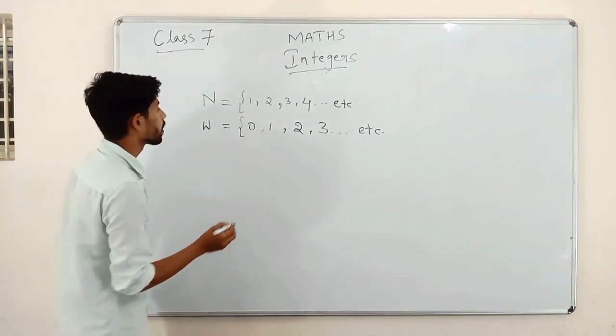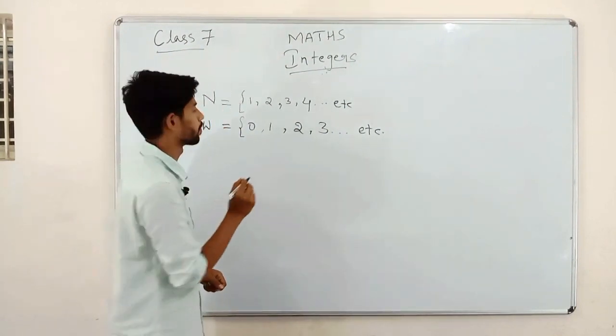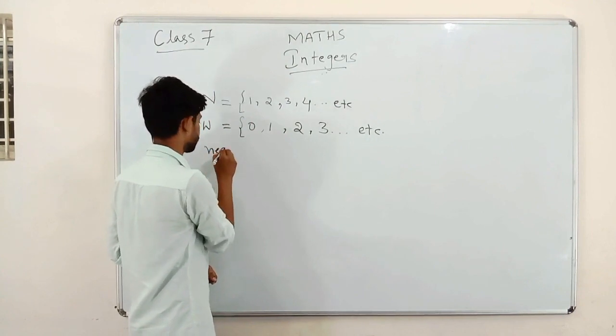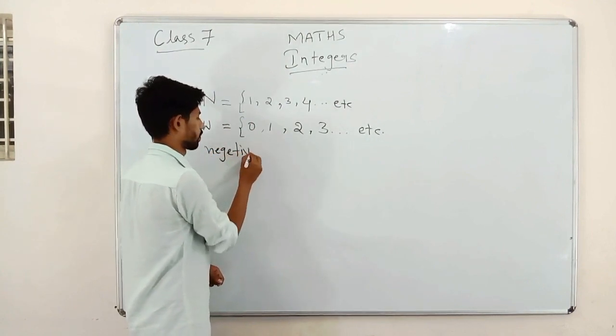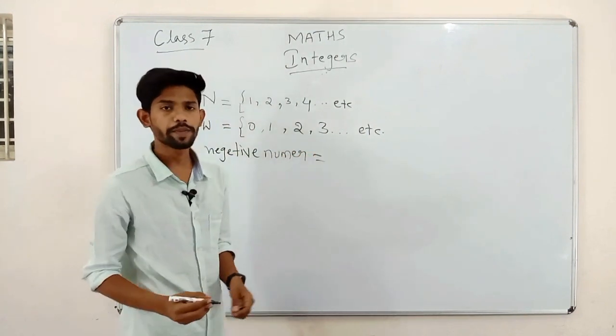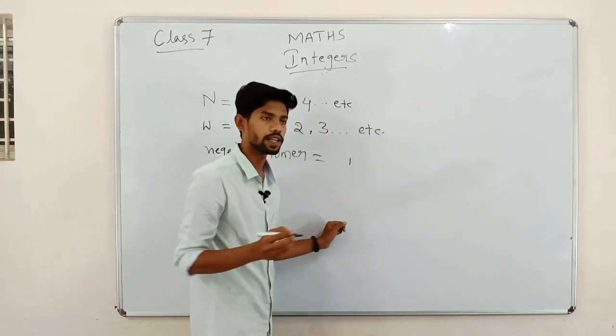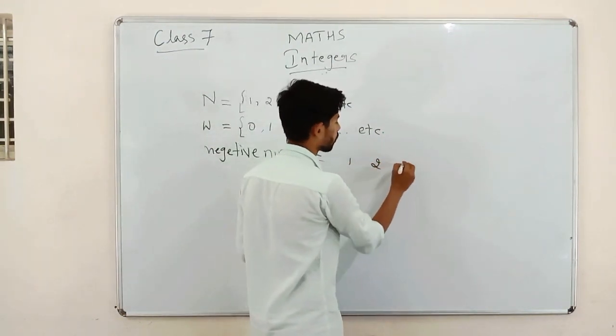We also have another type of numbers, that are negative numbers. What do we mean by negative numbers? Take the natural numbers 1, 2, 3.